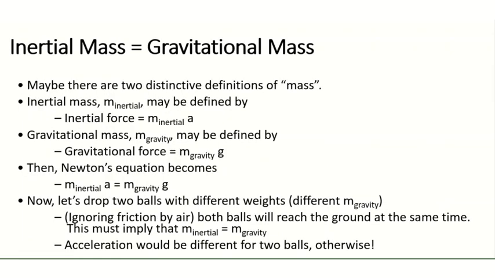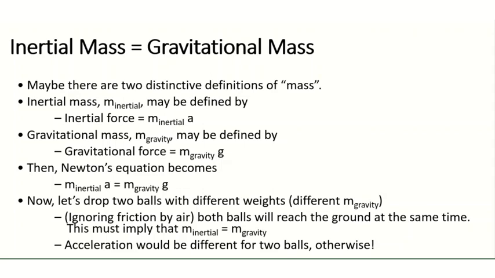There are two distinctive definitions of mass. One is inertial mass. It is defined as minus inertial force is equal to m inertial into a. Gravitational mass, or m gravity, can be defined as minus gravitational force is equal to m gravity into g. That is when Newton's equation becomes minus m inertial a is equal to m gravity g. So there are two masses by distinctive definitions.